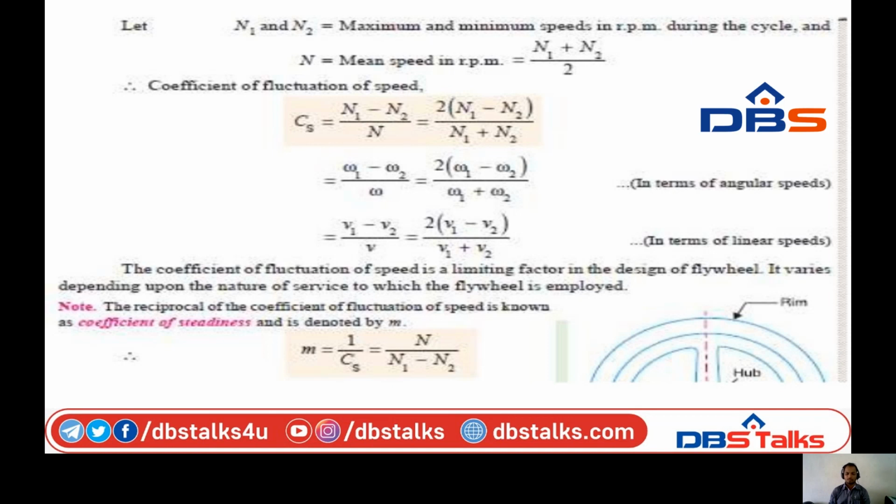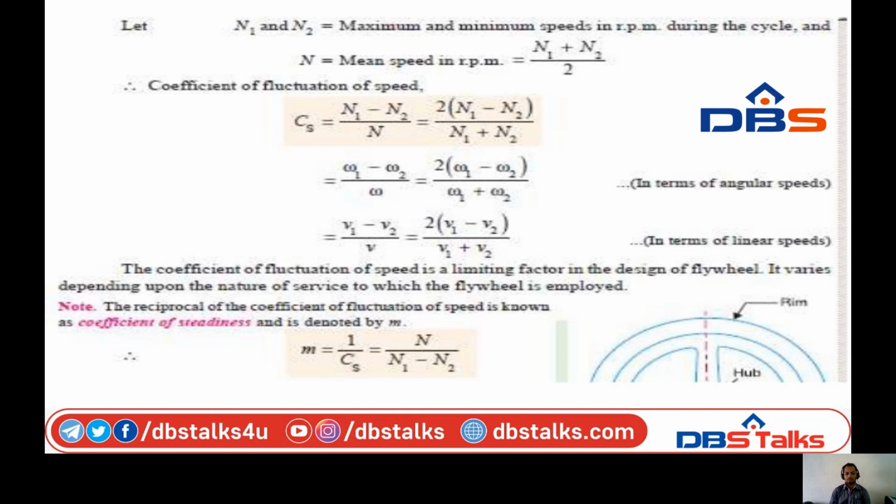For angular speeds, replacing the rotational speeds with omega, that is 2 into (omega 1 minus omega 2) by (omega 1 plus omega 2). In terms of linear speeds, that means with the velocity, 2 into (v1 minus v2) by (v1 plus v2). The coefficient of fluctuation of speed is a limiting factor in the design of a flywheel.